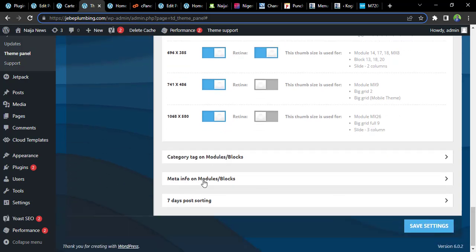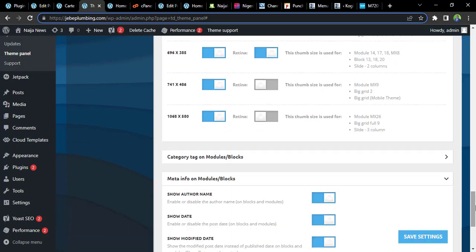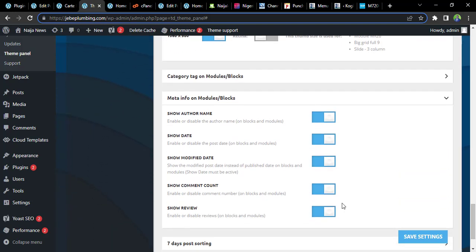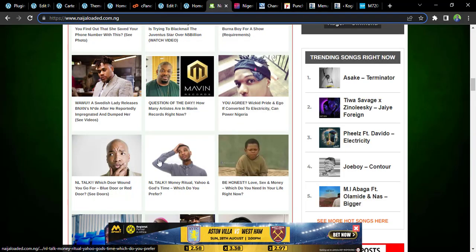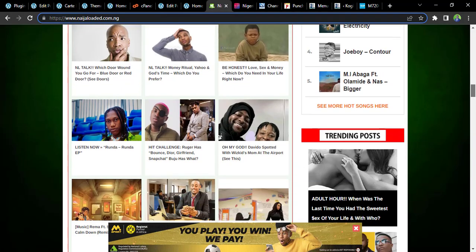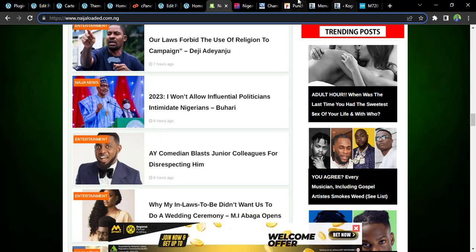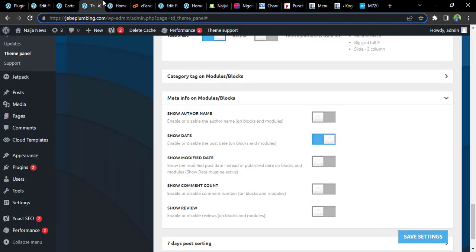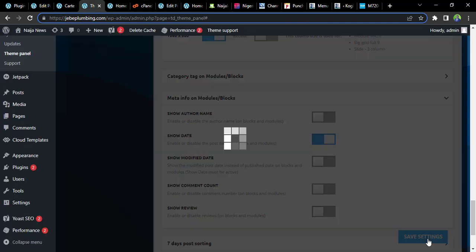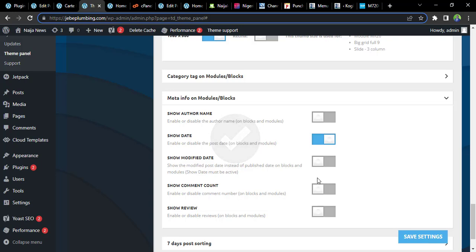So under meta information and module, click on it. So that is the place that show everything that we don't want to show. We don't want to show review, we don't want to show post count, and we don't want to show date modify, we don't want to show the author. We just want to show maybe the date of the post, just like Ninja Loaded have their dates in the blog. This one, they have date of the post 8 hours ago, 17 hours ago, something like that. Or even though we don't want that, you can still not display that, but let's just leave that. Let's save changes, and hola, everything saved.